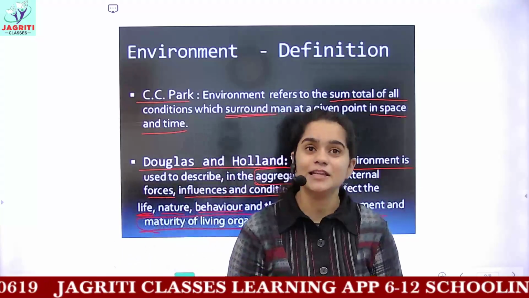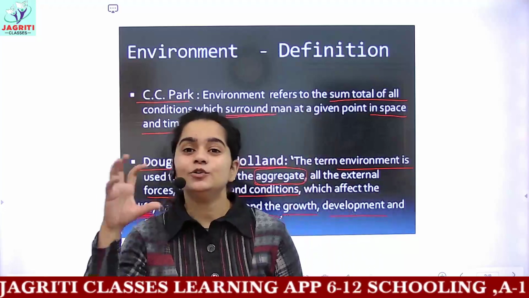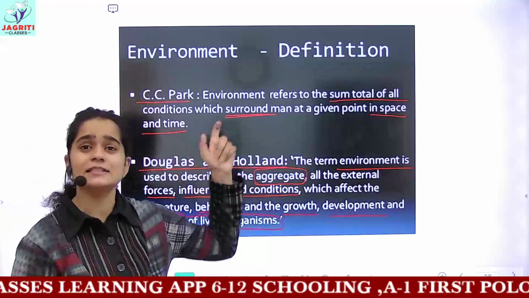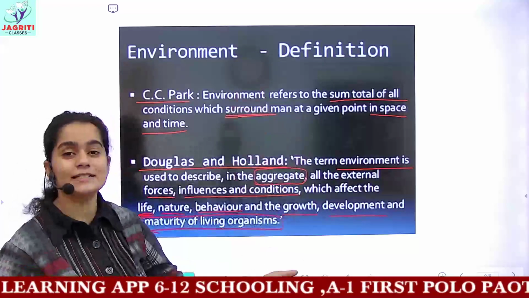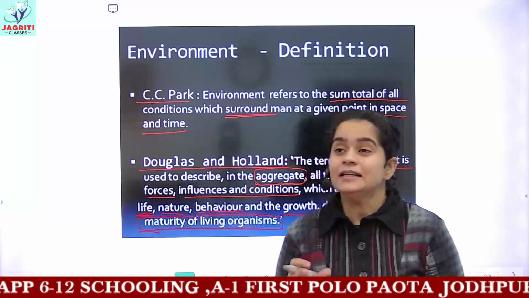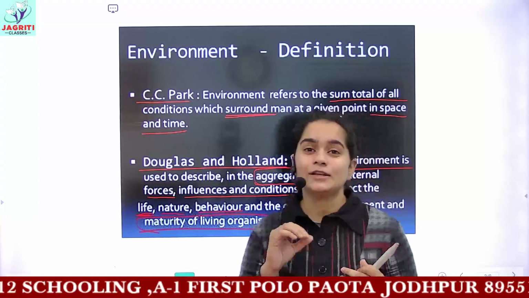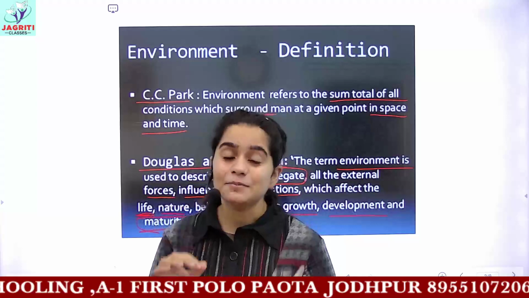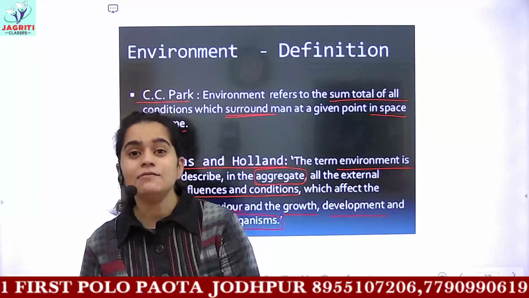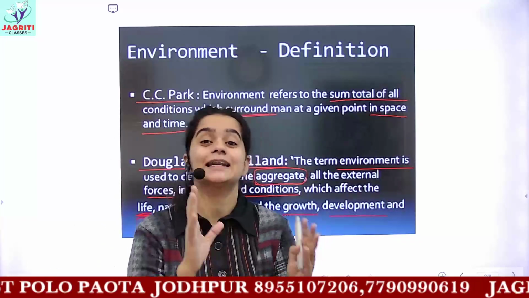Now in your books, in the introduction, it has been given what is environment, as the name of the chapter is. So we have to understand that all the external conditions present in our surroundings are the environment. Then the next point: every living organism, either plants, animals, bacteria, any living organism, produces certain waste.